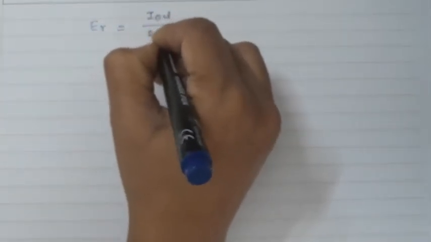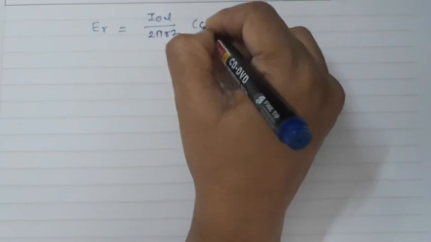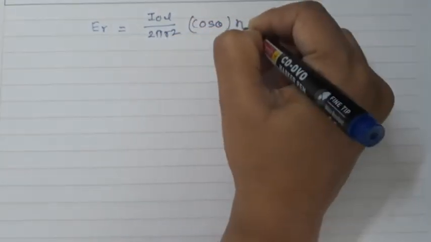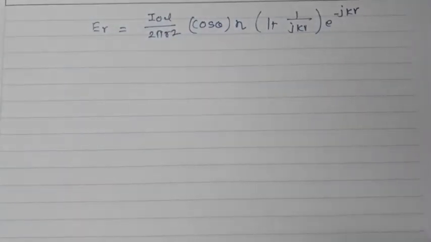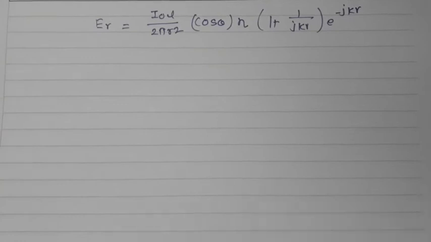So I can write here that ER is equal to I0L 2 pi r square cos theta, eta, (1 plus 1 upon jkr) e raised to minus jkr. This is the equation which I have got when I put that particular value as the intrinsic impedance.